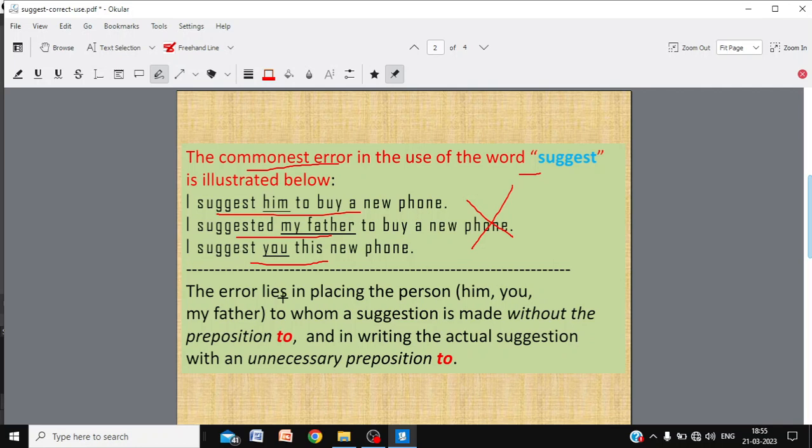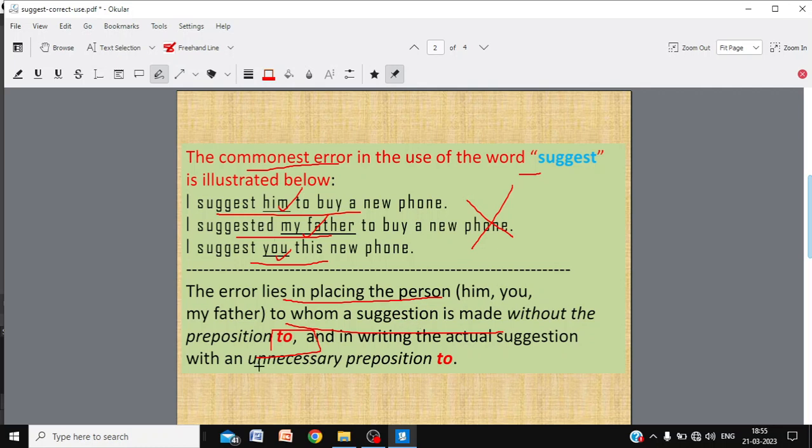Where does the error lie? The error lies in placing the person, him, my father, you, as the person to whom the suggestion is made, without the preposition to. Here we need to. To whom did you suggest? The word to is omitted.